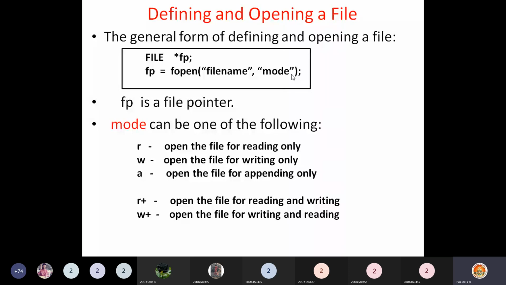Similarly, W plus, open the file for writing and reading. A plus, open the file for reading and writing. Any one we can use here. So in the second argument place, mode, we can give one of these letters, R, W, A, or we can use R plus, W plus, or A plus, depending on our purpose.